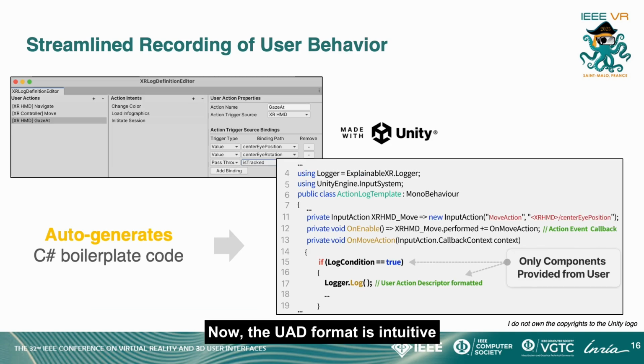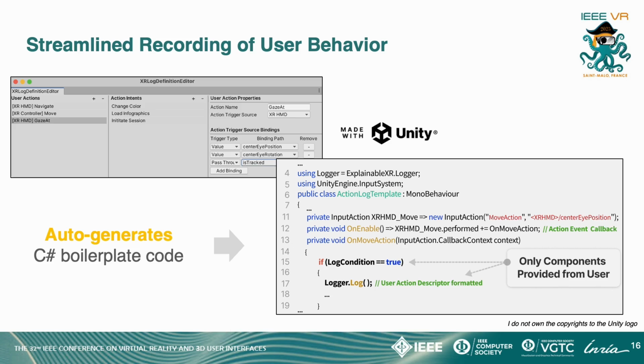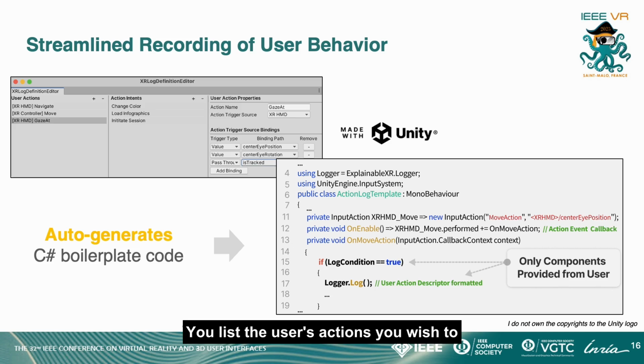Now, the UAD format is intuitive and easy to use, but in case the users find it difficult to use, we also designed a GUI Unity plugin. You list the user's actions you wish to capture, and our plugin auto-generates boilerplate Unity C# code, which minimizes your effort on understanding our UAD format. Or, of course, you could manually define a log in your code. You include this script in your XR application, and it will store the data on device at the end of the session.